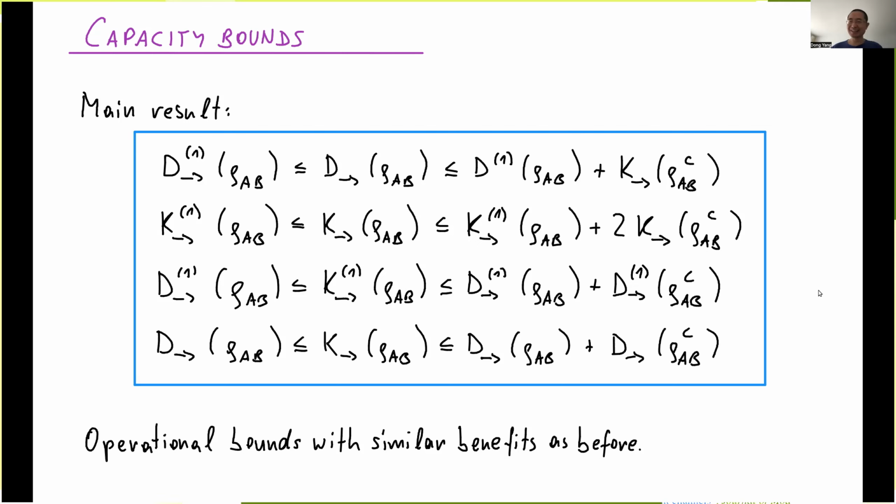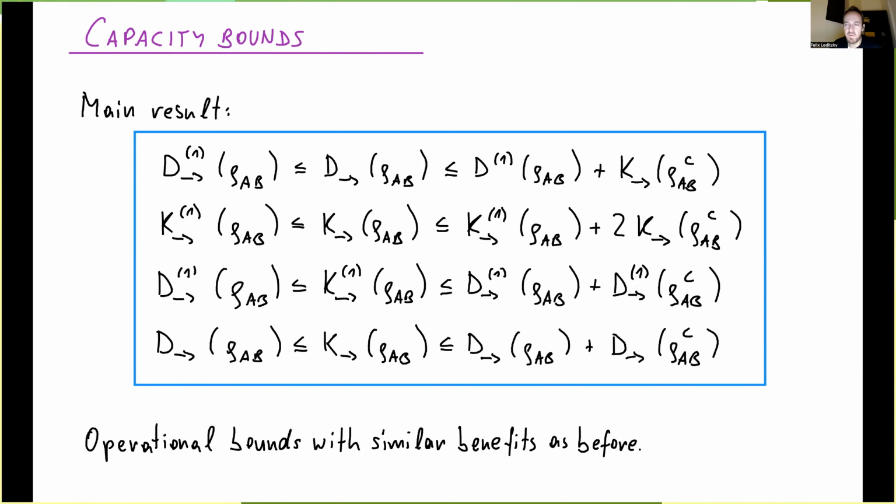Hey, David. Well, I have some concern about the situation with two-way assistance, because the notion of degradability will not play as much of a central role anymore, right? Yes. And so I don't see how, I mean, it's not just the fact that we have no capacity formula, but the heart of all these results seems to not really hold in that setting.